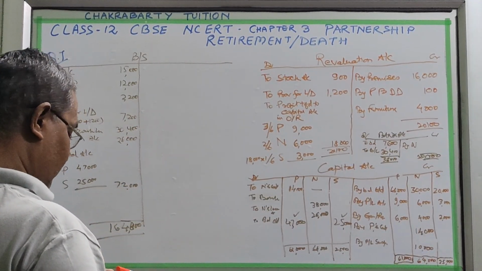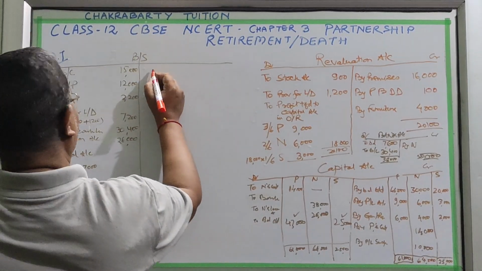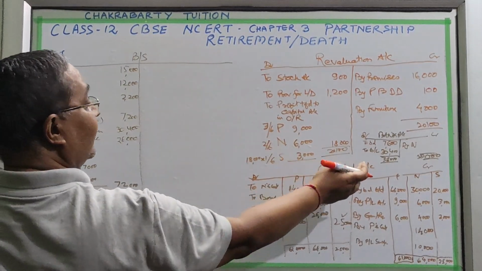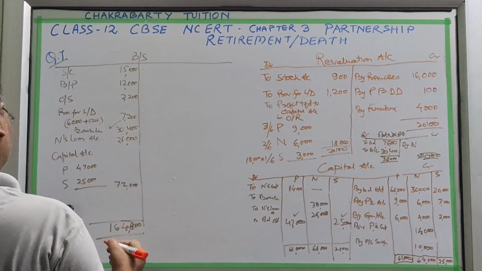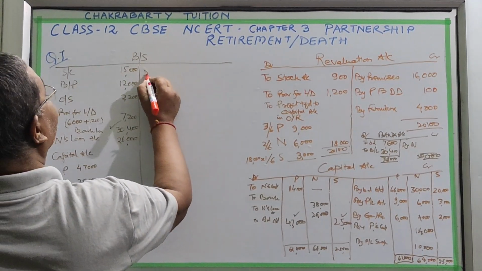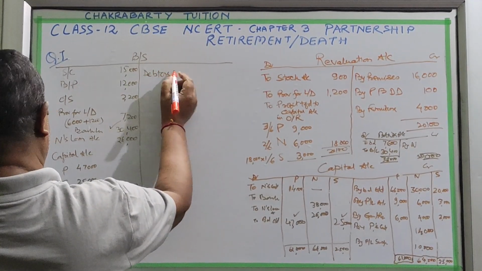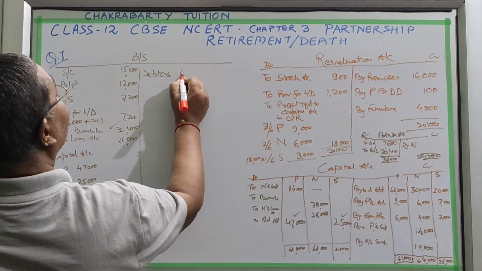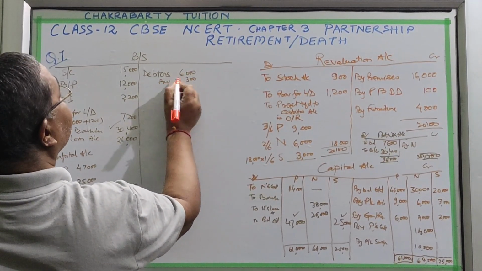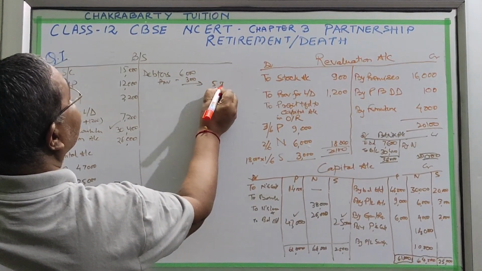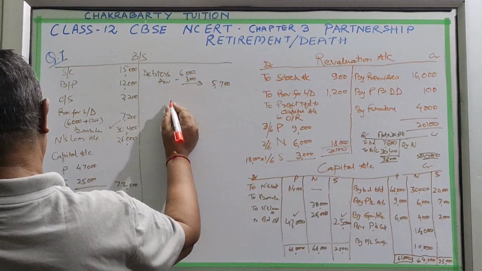Okay. So now we go to this side. The bank account is now written off, because there is no bank balance, only a loan, and the loan we have written here as 30,400. Then debtors. Debtors is given 6,000 minus 3,000 provision we have made, so 5,700 it will come.